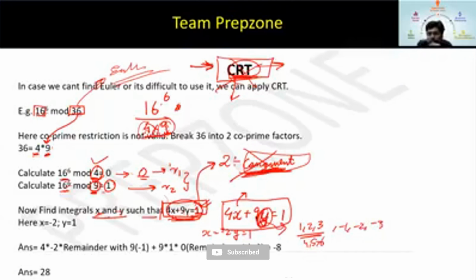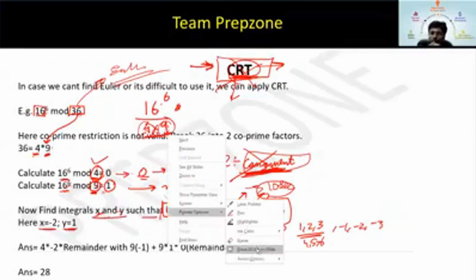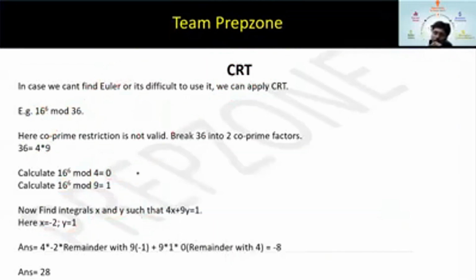This is a very small calculation, right? Any calculation will be very small, so you can calculate within seconds. Maximum 10 to 20 seconds are involved, but you can calculate it. So you will get x equal to -2, y equal to 1 in this case. Now when you have got this, again by congruency, there is a CRT formula that needs to be applied.